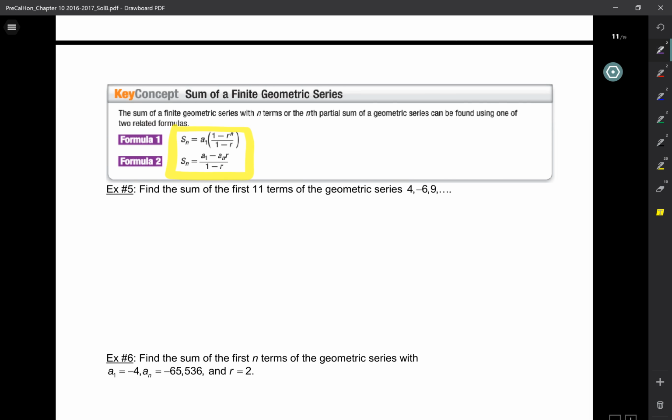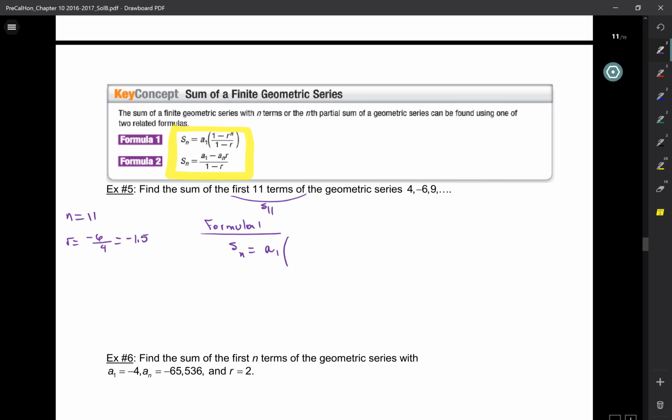Okay. So here it says find the sum of the first 11 terms. So I need S11 for this geometric series. Okay, so this tells me that n equals 11. The number of numbers I'm adding is 11. R is negative 6 over 4, which is negative 1.5. Once in my life, I'm going to go with decimal over fraction. Okay, so let's use formula 1, because I don't know what A_n is.